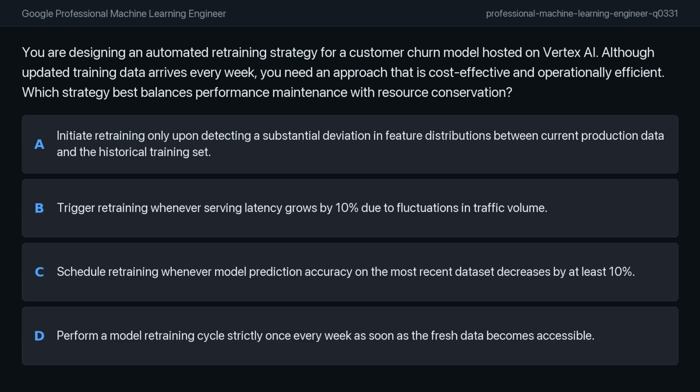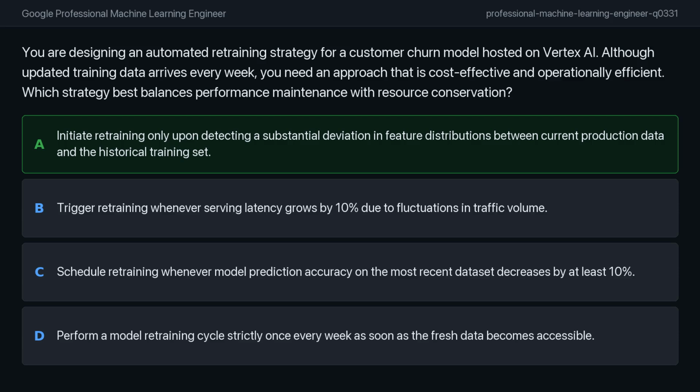When managing production machine learning models, deciding when to retrain is a balancing act. You want the model to stay accurate as real-world data evolves, but training cycles are expensive and time-consuming. You must consider what triggers a retrain. Should it be time-based, performance-based, or triggered by specific changes in the data environment itself?